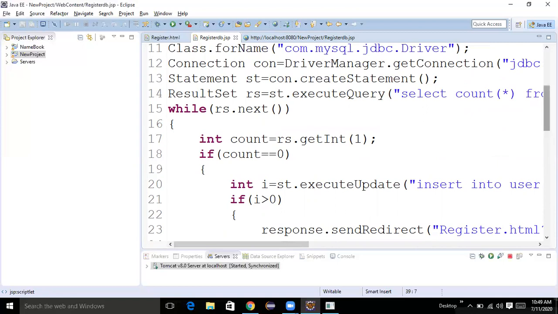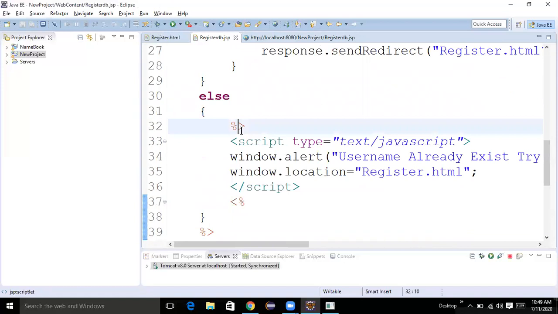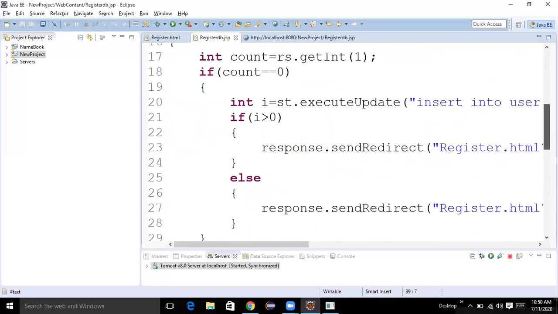I mean, angular bracket, percentage, and then you write the script. Here I opened, here I closed. It is a syntax error.